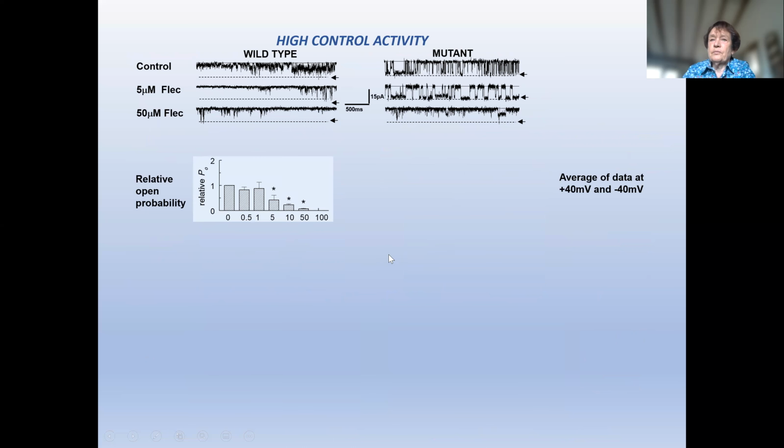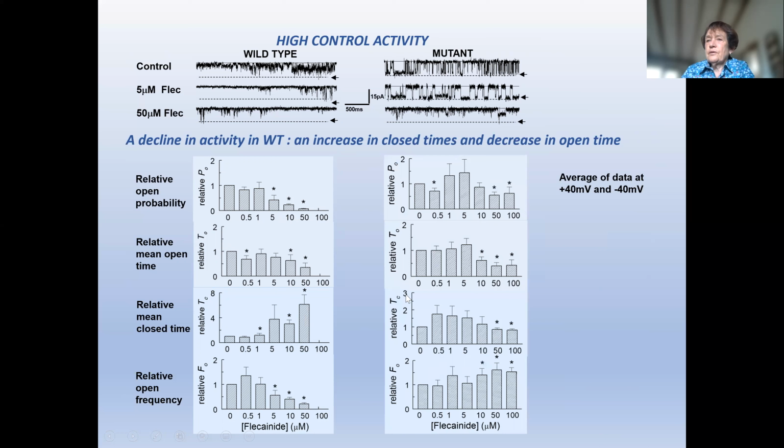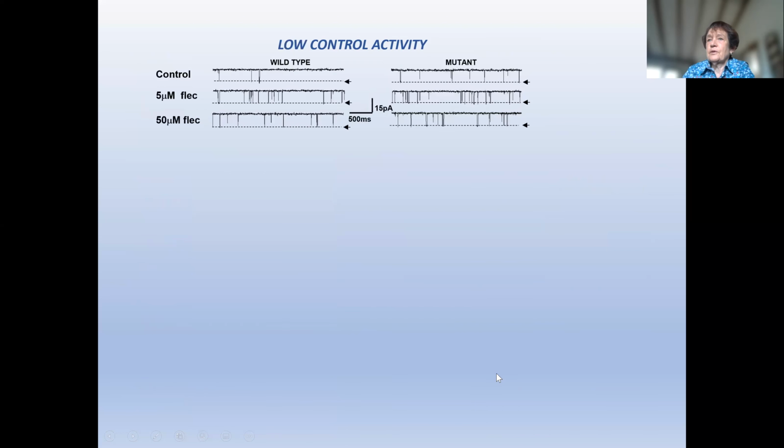So in the wild type, the open probability didn't change until 5 micromolar flecainide, and then it dropped. There was also a drop in the mean open time and an increase in the close time, with an overall decrease in the frequency of events. In the mutant, it wasn't quite so clear and perhaps a little bit messier, but a small decrease at high concentrations in P0 and small changes in the open and close time, and if anything, a small increase in frequency, but not nearly as clear as the wild type.